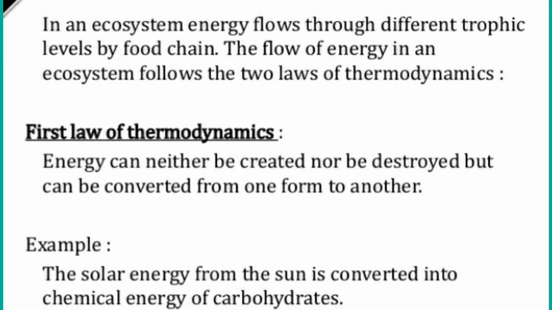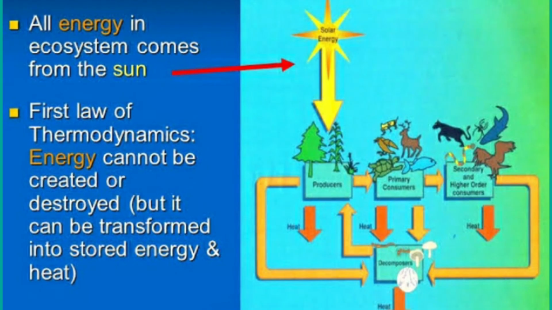an ecosystem. The first law of thermodynamics is energy can neither be created nor be destroyed, but can be converted from one form to another form. You all understood, children? This we can understand better by taking an example. That is, the solar energy from the sun is converted into chemical energy of carbohydrates.